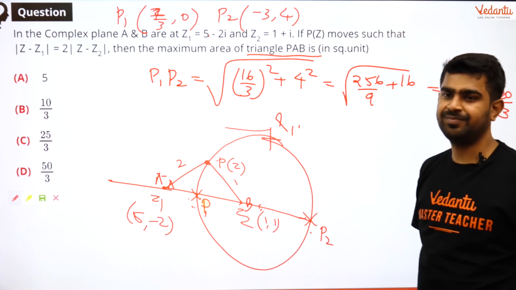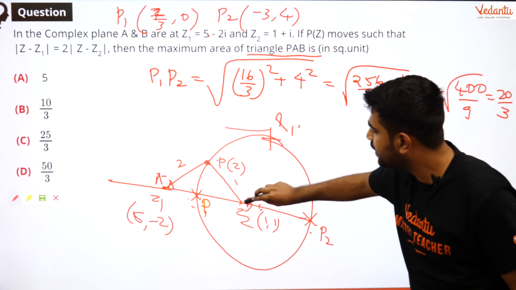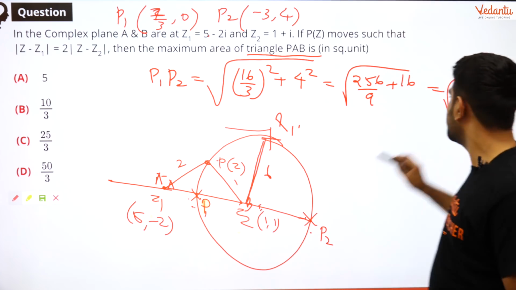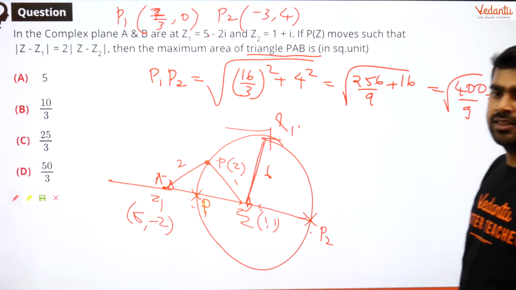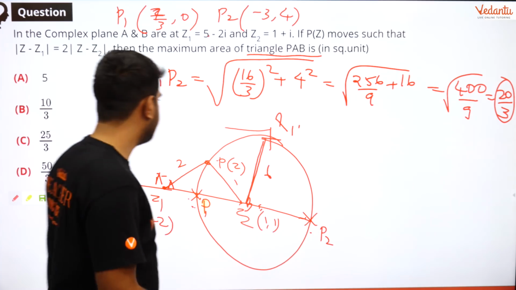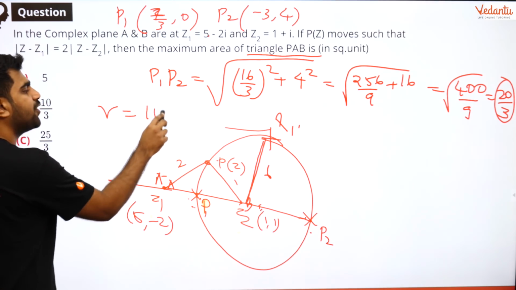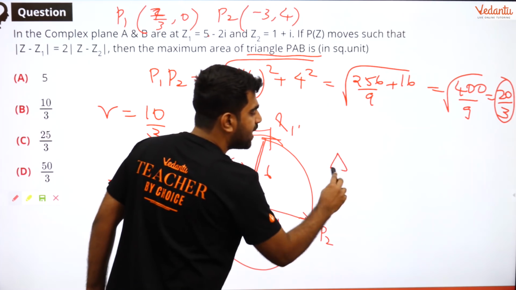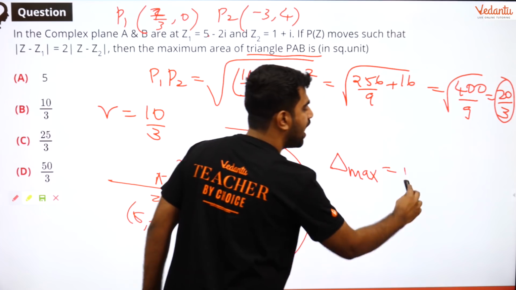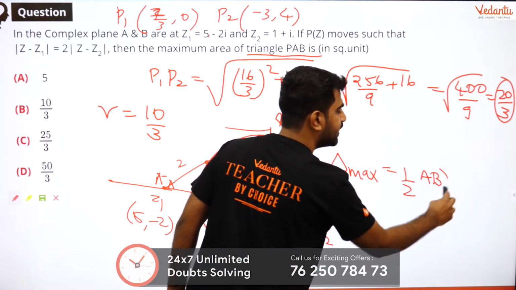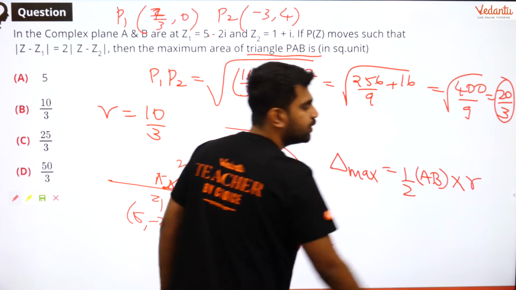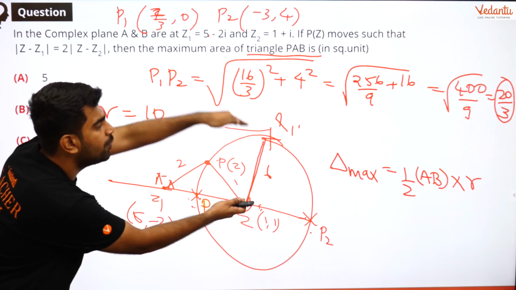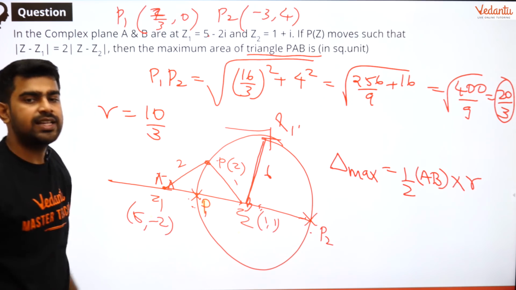That's it, done. So what will be the maximum height? The maximum height is the radius. I know my diameter, which is 20 by 3. So what is the radius? Radius is equal to half of diameter, which is 10 by 3. So the maximum area is equal to half base, which is AB, into height, which is R, because the maximum height is equal to the radius. It cannot go more than that. Got it? So that will be the answer.